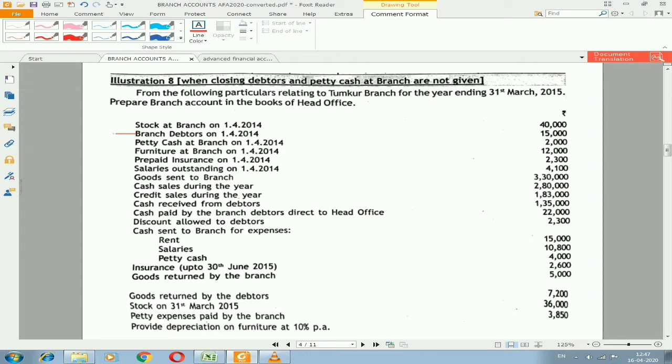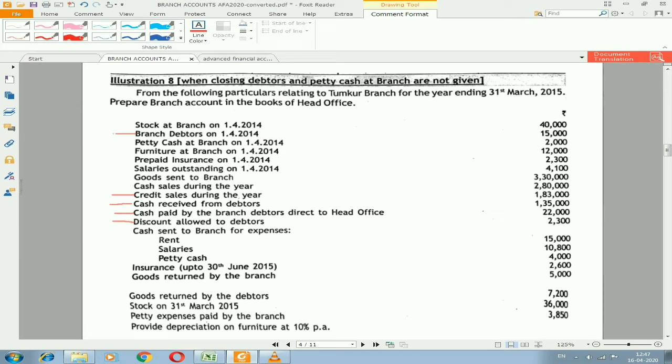Second is petty cash, third is furniture, prepaid insurance, salary outstanding, goods sent to branch, and that is all not related to debtors, and cash sales during the year is also not related to debtors. Next we have credit sales during the year, that is related to debtors. Next, cash received from debtors, that is also related to debtors. Next, cash paid by the branch debtors direct to the head office, that is also related to debtors. Discount allowed to debtors, that is also related to debtors.